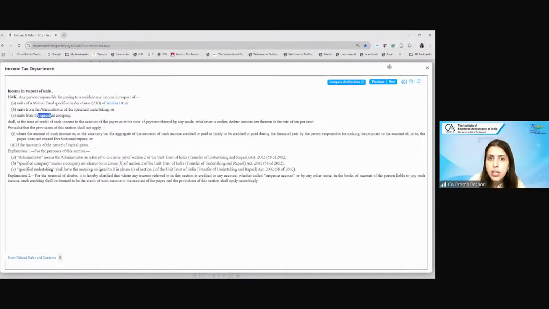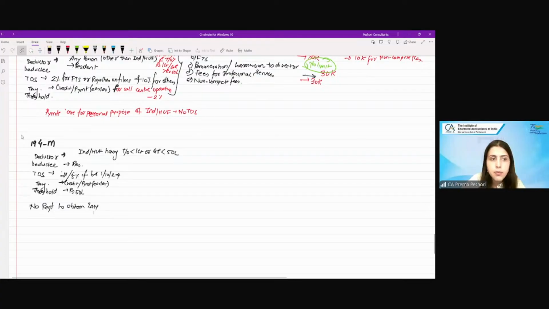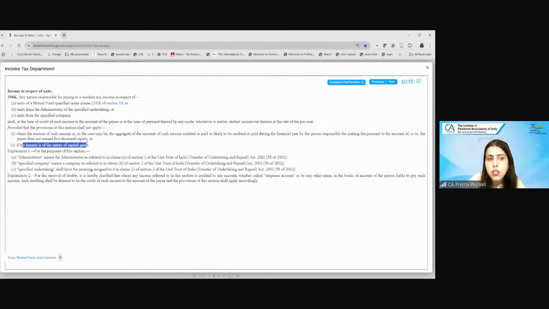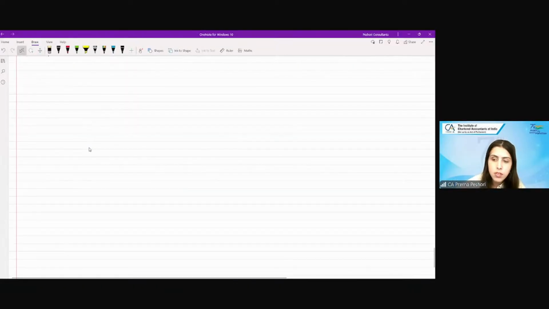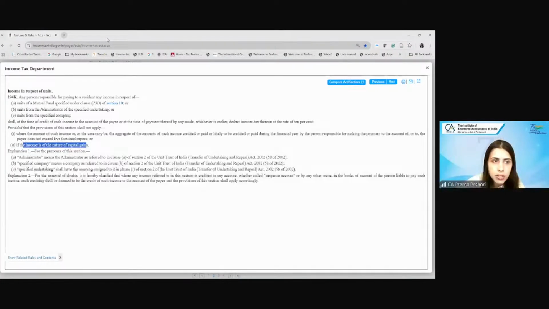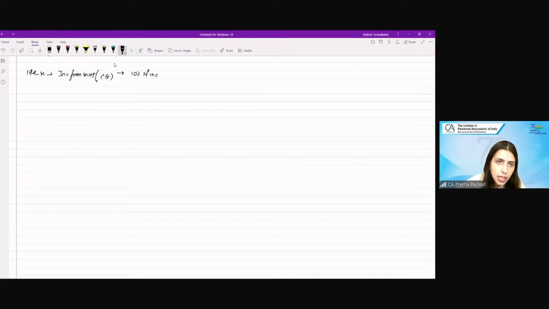So if you see, they have clearly written over here that where the income does not exceed 5,000 or is in the nature of capital gains. So basically this is on the dividends from the units. So you can just write here 194K, income from units other than the capital gain. So these are simple sections. So I'm just writing the TDS amount only. I'm not getting much into the deductee again. So the TDS is 10% if income greater than rupees 5,000. Fine.